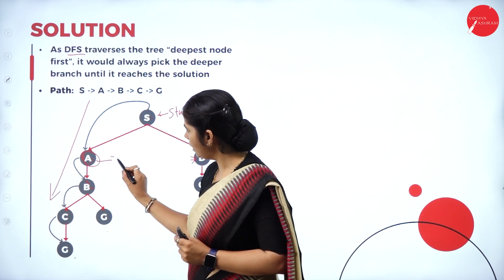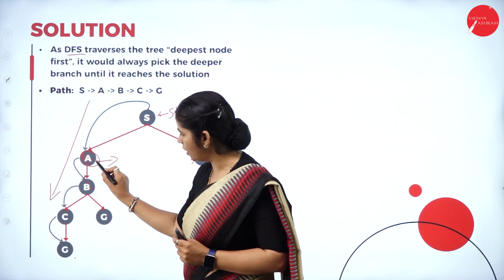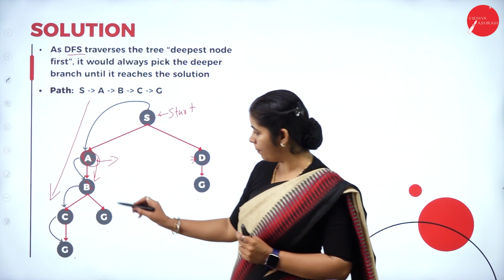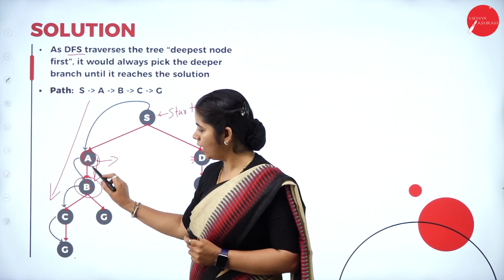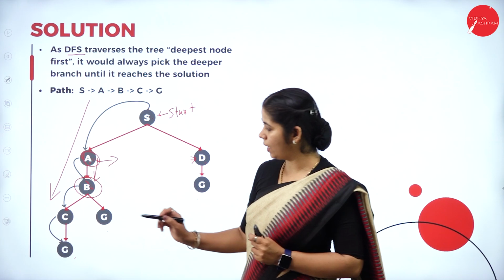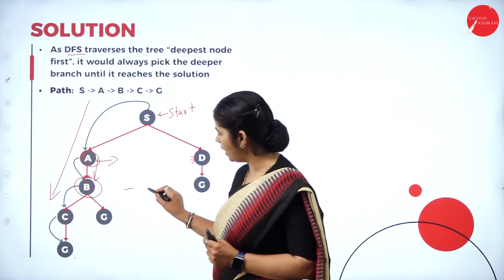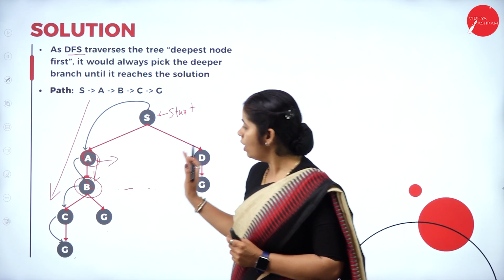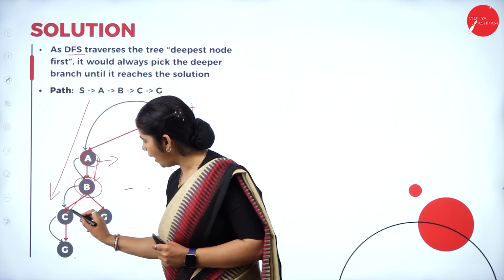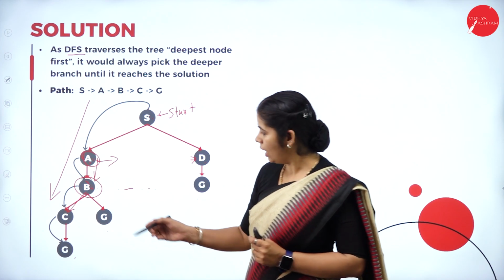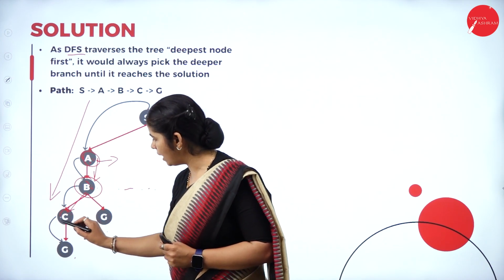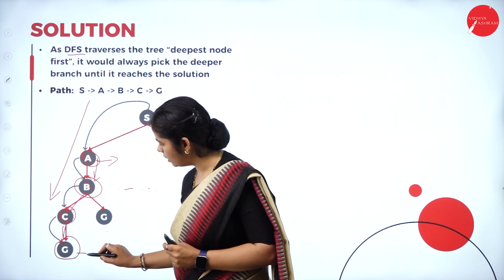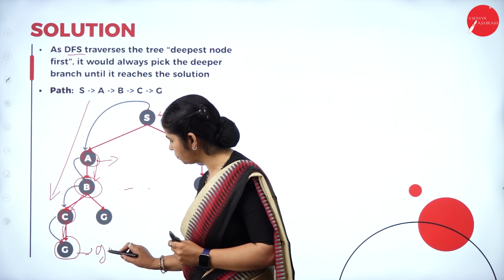Now we are at node A. Next it will go to the next successor of A, that is B. Then we are not checking whether any siblings of that node are present or not. We just find the successor of B, which is C, then the successor of C as G, and we reach the goal state.